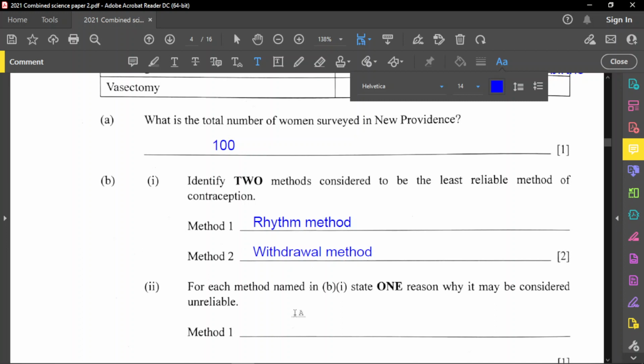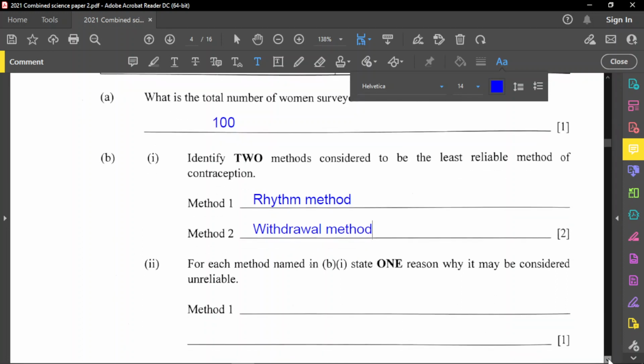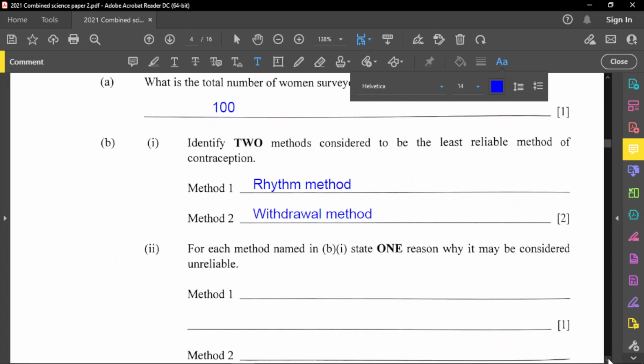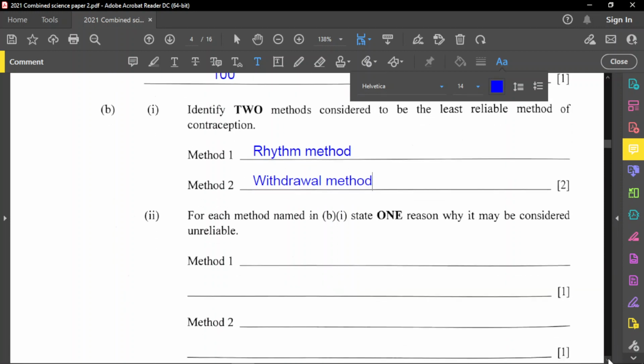All right, so for part two, for each method named in B1, state one reason why it may be considered unreliable. Let's think about the rhythm method. The rhythm method is when you judge when ovulation is going to take place, when the safe days are. Normally up to 5 days after menstruation is considered the safe days, because at those days it is unlikely for a female to release an egg. And notice I've said unlikely. We're not saying it is impossible, which is a different thing. Unlikely is not the same as impossible.